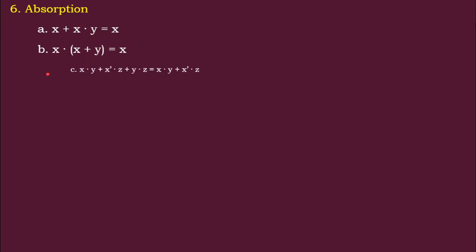Okay. And next one is for three variables: x dot y plus x dot z plus y dot z is equal to x dot y plus x dot z. When you have this type of expression, you have to apply it to each term. For example, x into x bar will get cancelled, then x into z remains. So these types of expressions help you to simplify Boolean algebra.